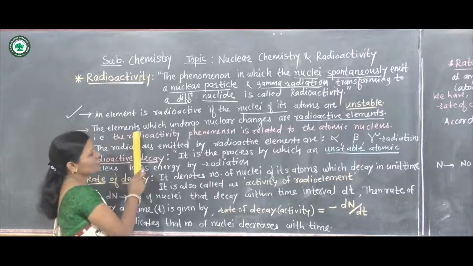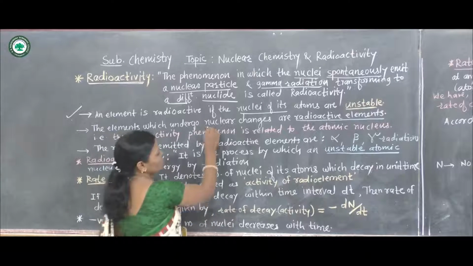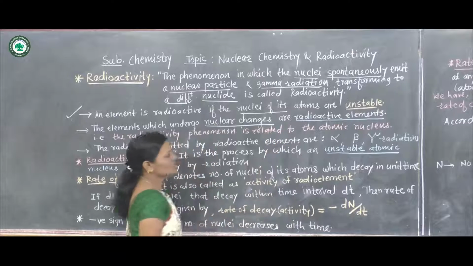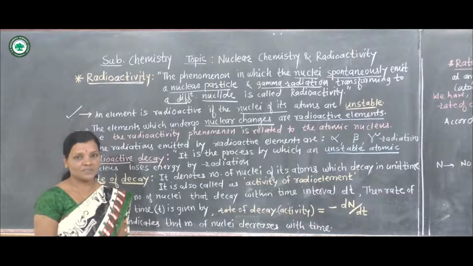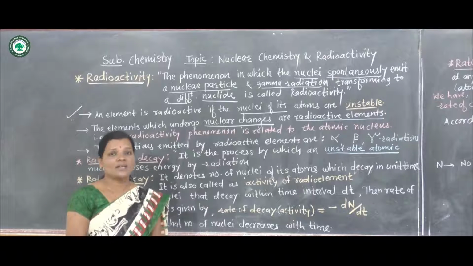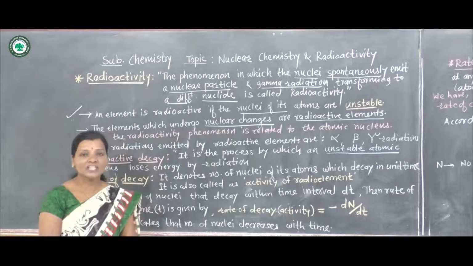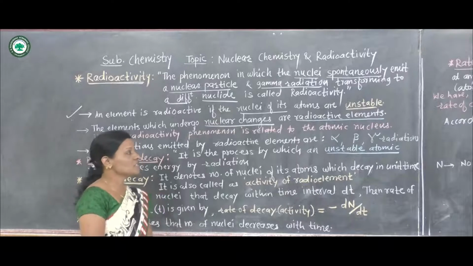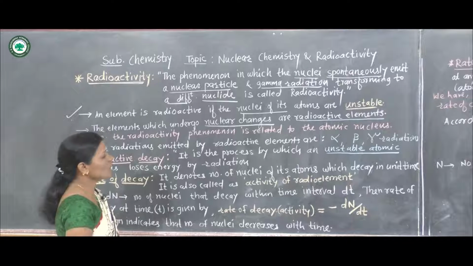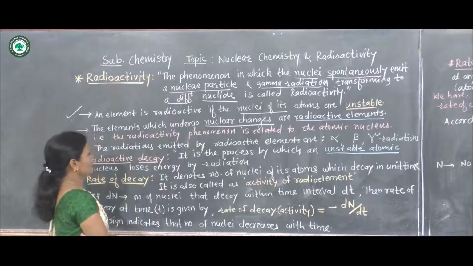The elements which undergo nuclear changes, which undergo emission giving gamma radiations, and get converted into another nuclei, are radioactive elements. Such types of elements are called radioactive elements.